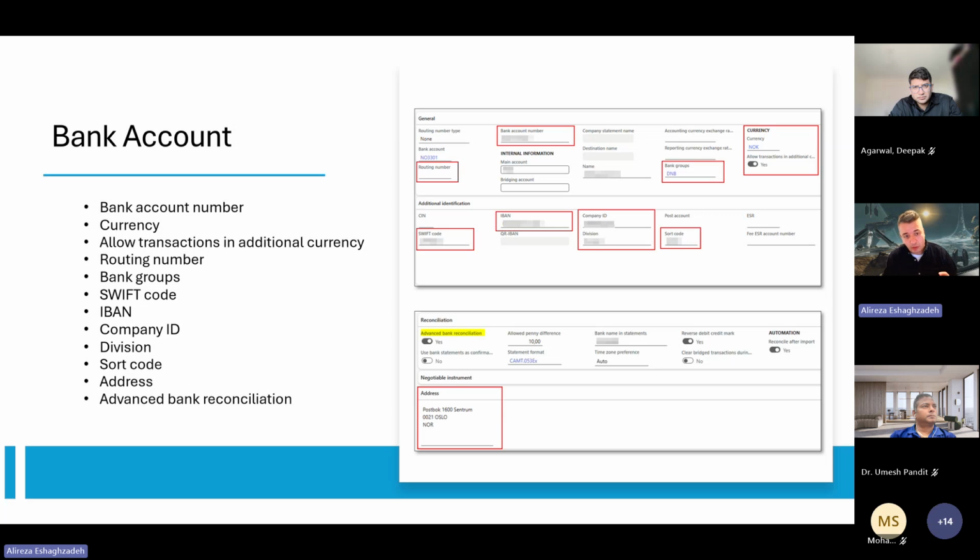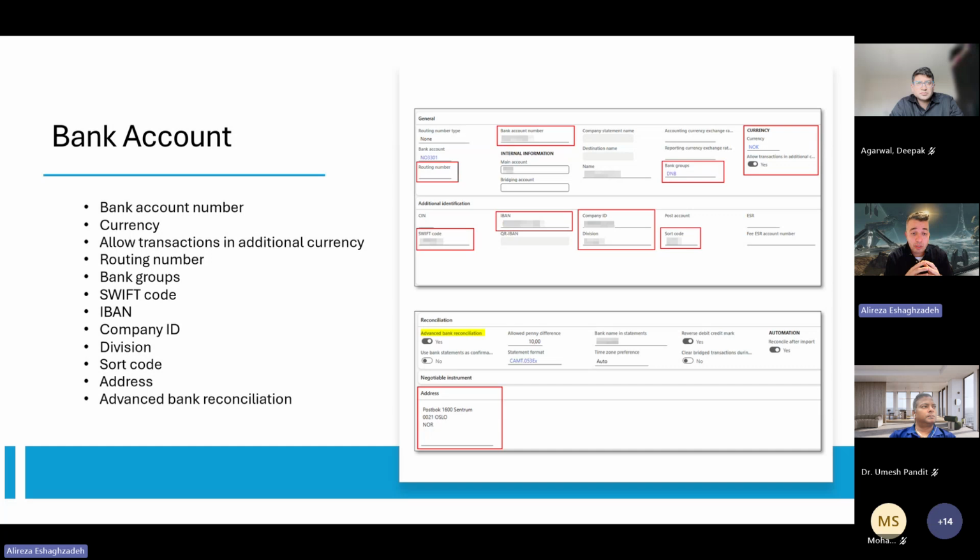Address is critical here because as soon as you activate the address, it will validate the IBAN and bank account number, not on this part but on the vendor. But it is totally important if you want to use the standard bank configuration.